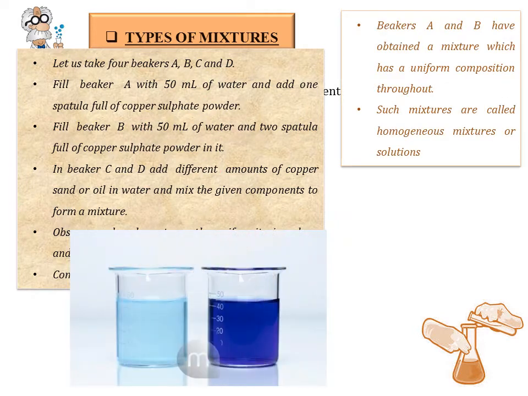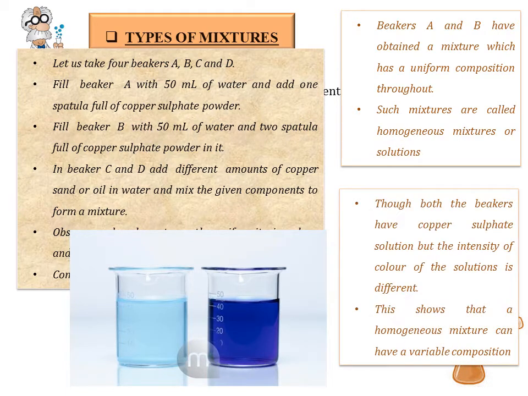What can we see? Both beakers A and B have obtained a mixture which has uniform composition. So these mixtures which have a uniform composition are called homogeneous mixtures or homogeneous solutions. Now, though both these beakers have copper sulfate solution, the color is quite different. Why is that? It is because of the variable composition. We'll understand why this color difference is there in the following slides when we study solution. Okay, so now we just have to understand that this homogeneous mixture can have variable composition.